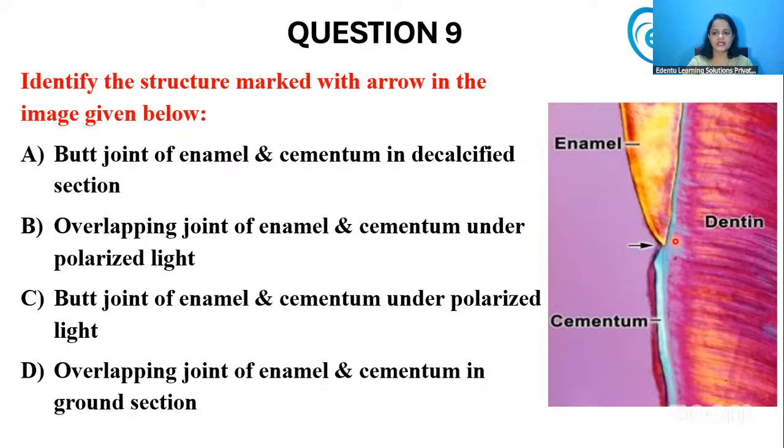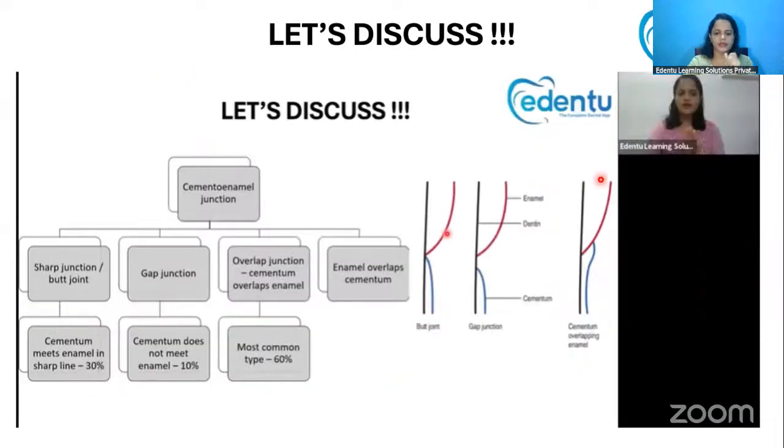Okay, so this is a picture of a cemento-enamel junction under the polarized light. Now we have to look whether it is an overlapping joint or the butt joint. Okay, so what do you mean by overlapping joint and butt joint? We'll see. The butt joint means it is a sharp junction, where the enamel ends, there the cementum starts. So that is the butt joint or the sharp junction.